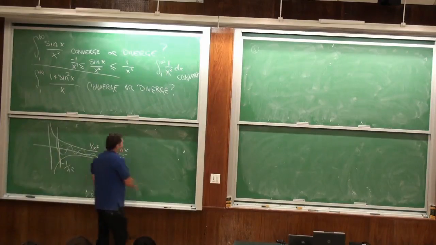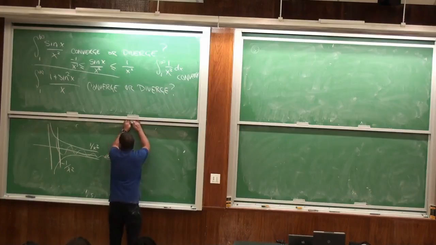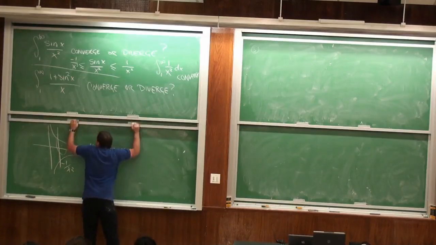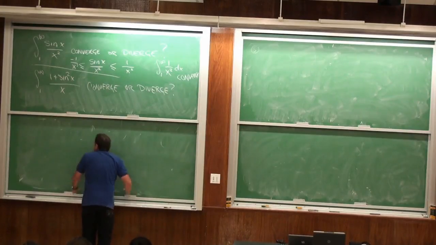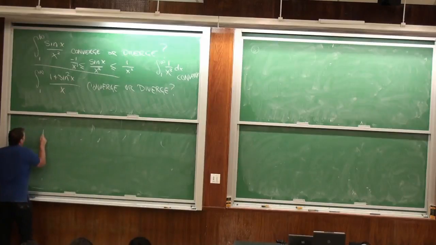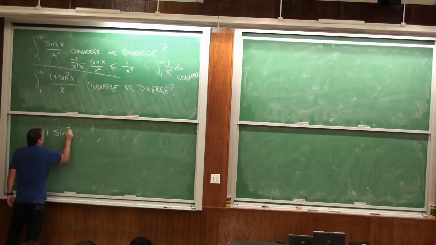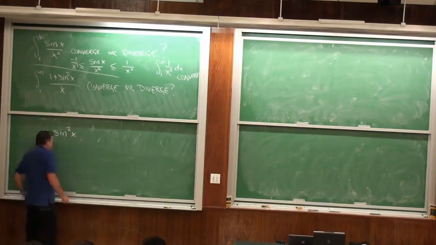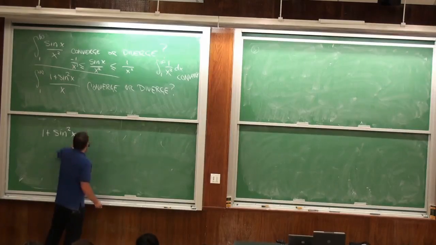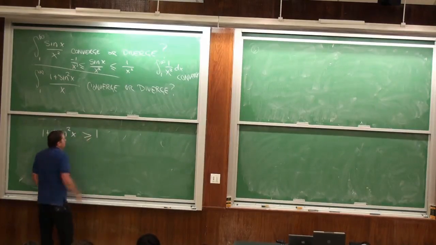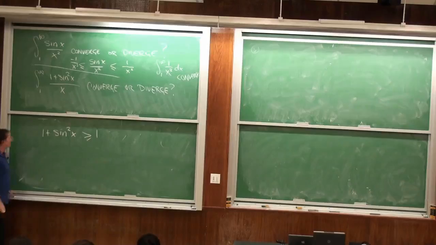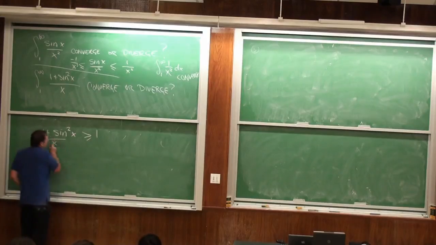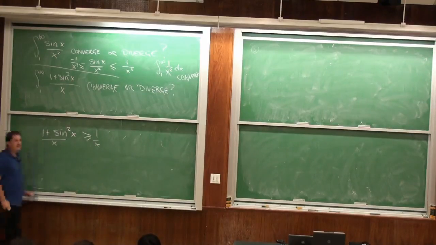By similar reasoning, 1 plus sine squared of x, well, you take a number and you square it, it's always positive. So this is certainly bigger than 1 for all x's. And x is always the same as x.